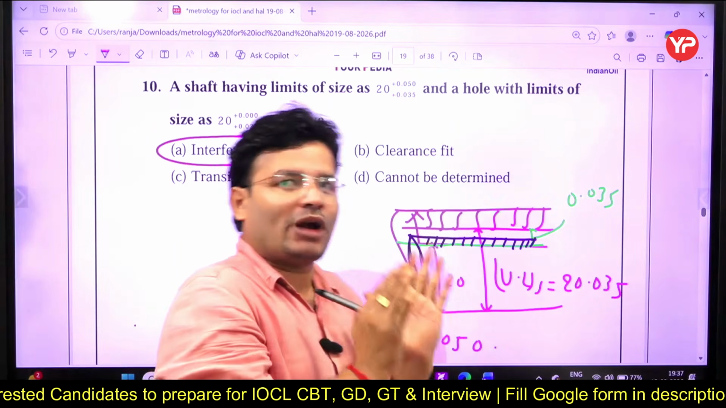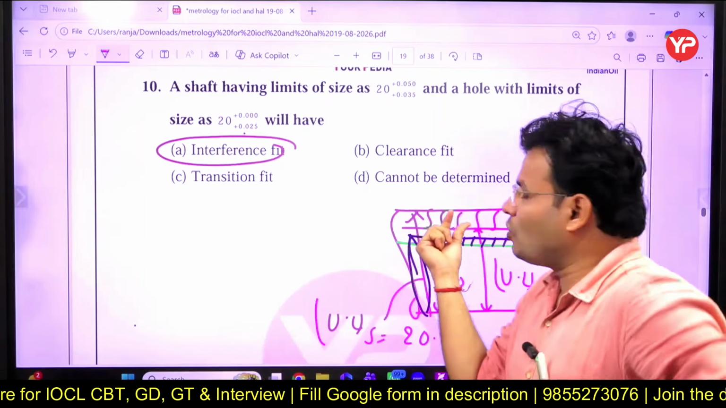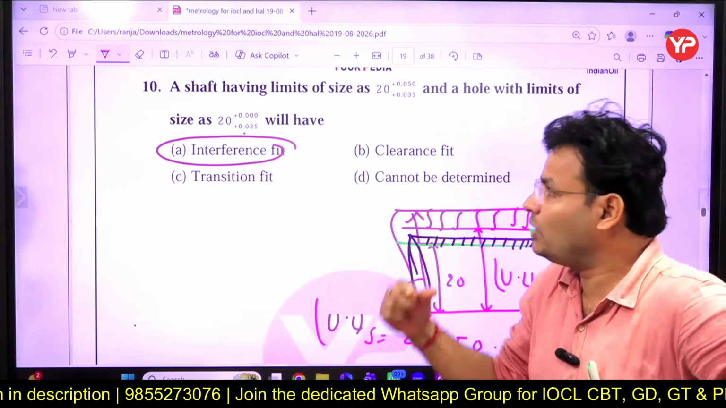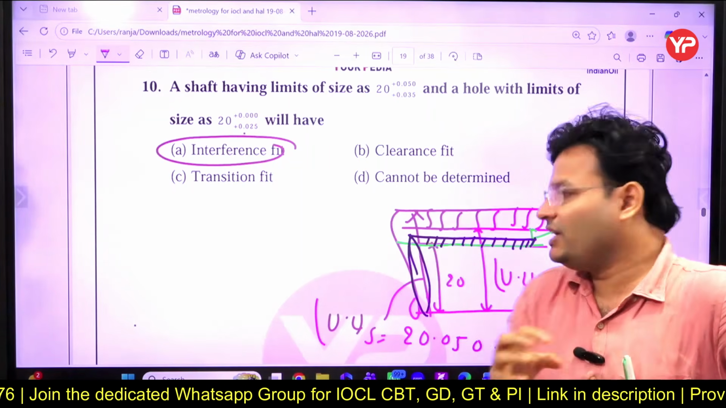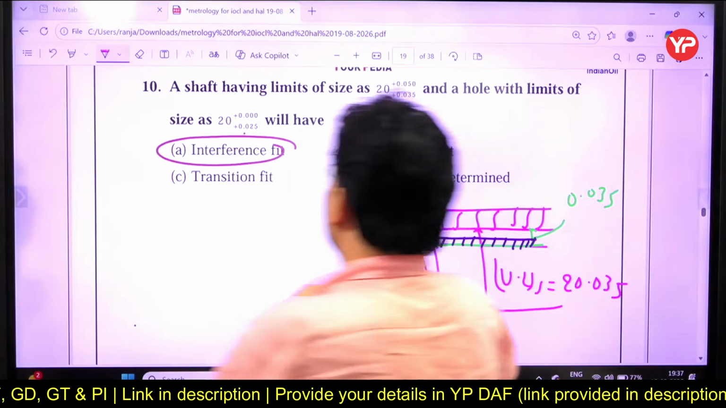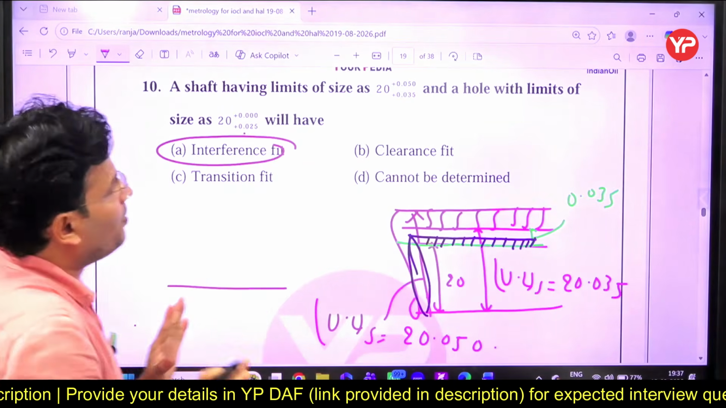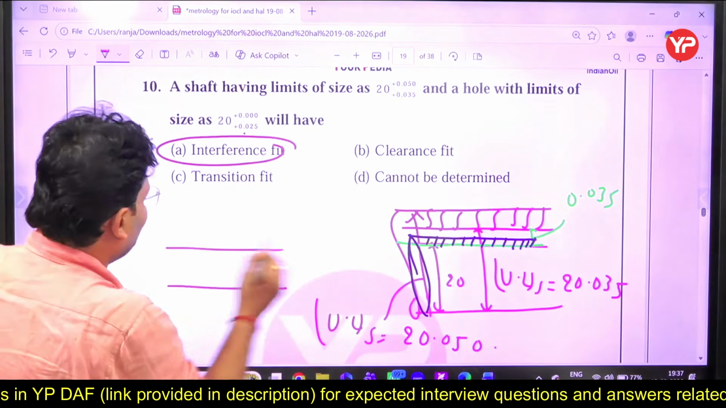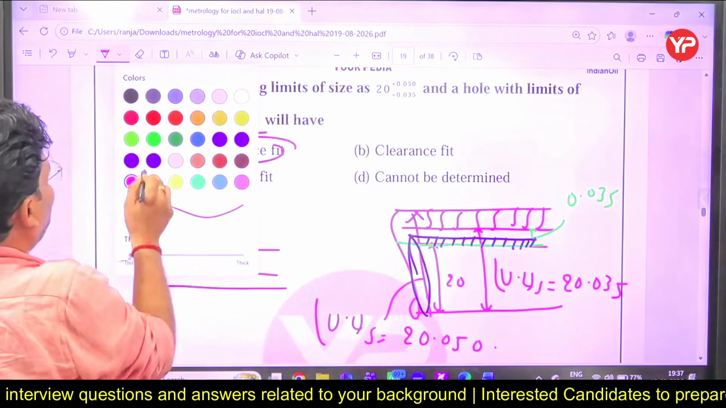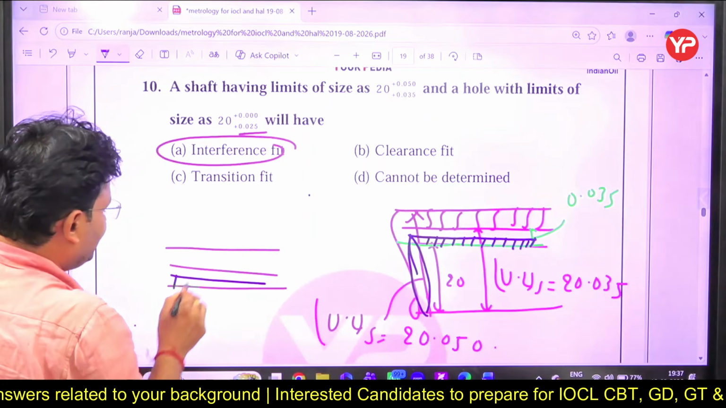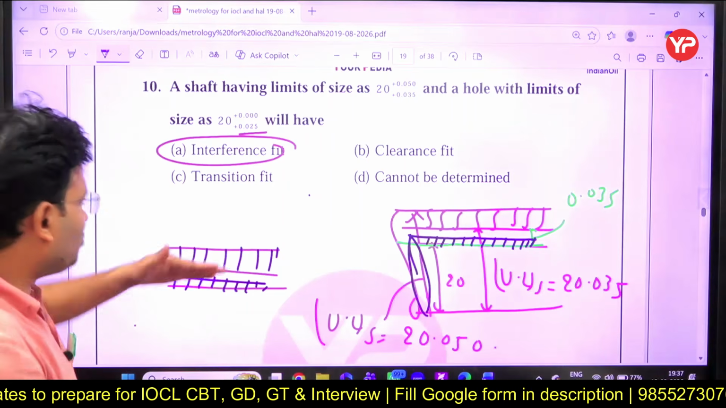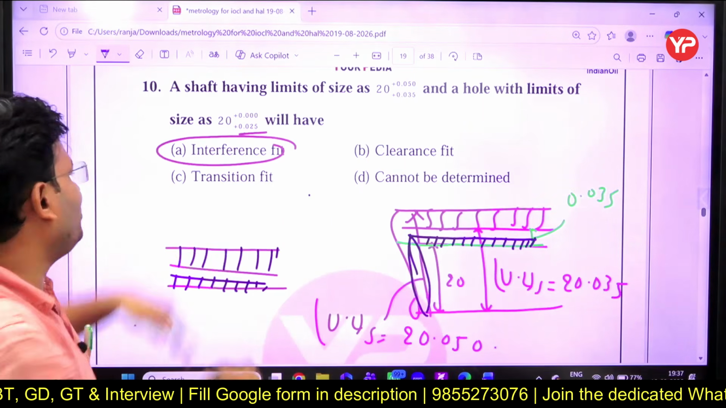So what is the conclusion? You have to always keep in mind, whenever the tolerance zone of shaft is higher or above the tolerance zone of hole, then I will get the interference fit. In exam इतना मत करना डियर, just draw 20, this is 20, just draw. Now here 0, this is 0.05, this is 0.03, and here we can say 0.025. So here this is the tolerance zone of hole and this is the tolerance zone of shaft. आपने देख लिया कि tolerance zone of the shaft is above, simply you will answer that.